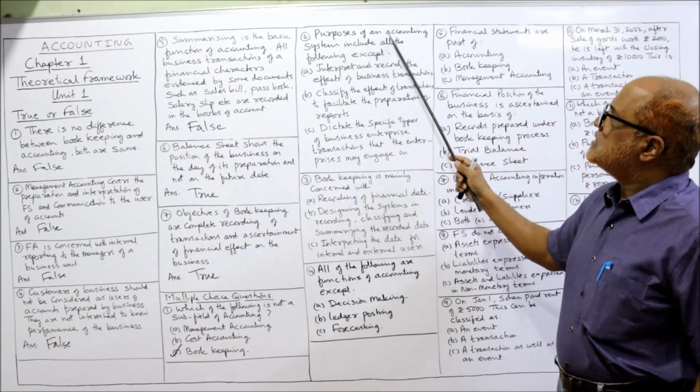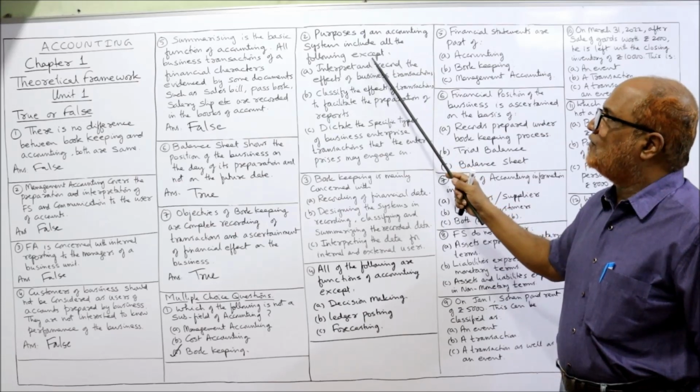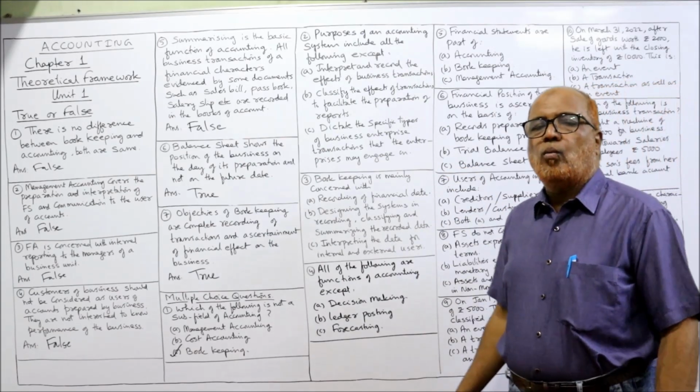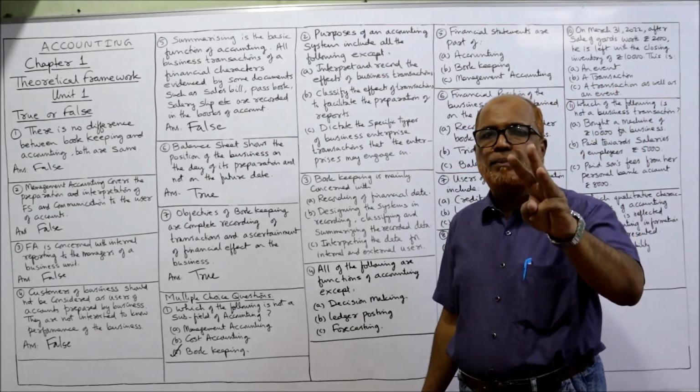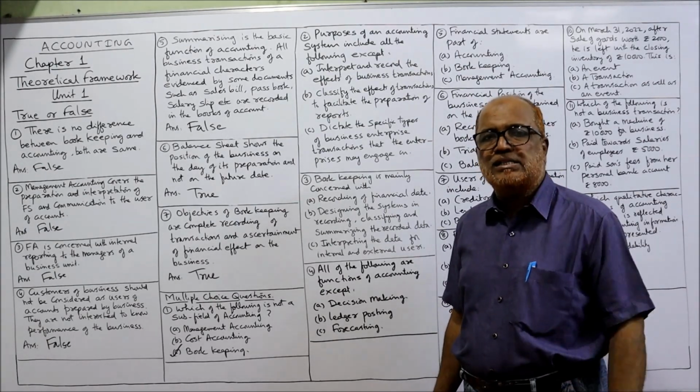Next, purposes of an accounting system include all the following except. What are the purposes of accounting? Three purposes are given, two are correct, one is incorrect.